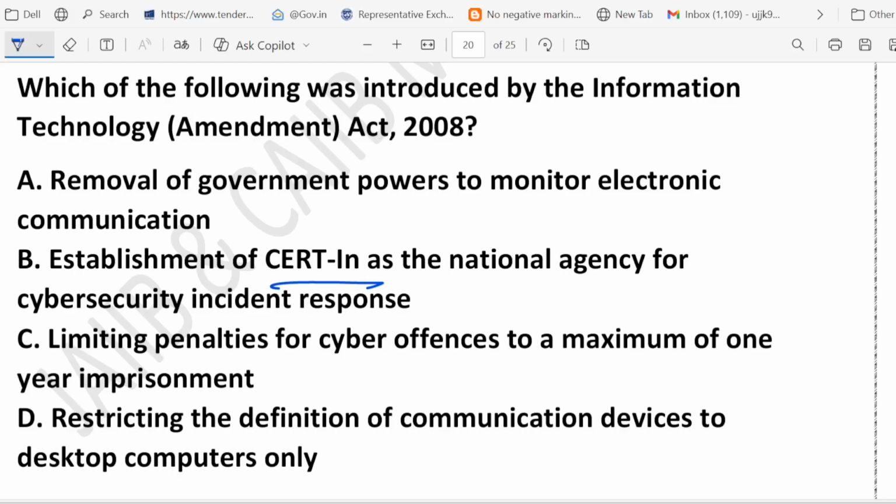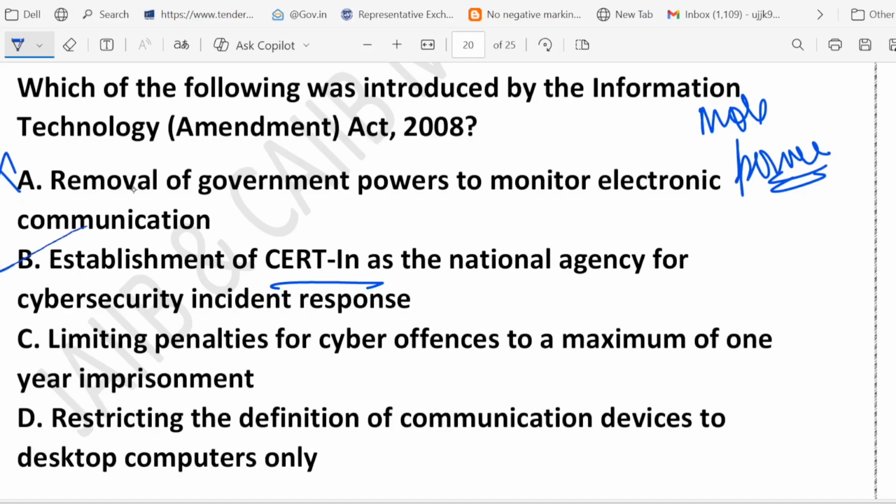If you look at option A, this means the government cannot monitor email, chat or online activity. But the truth is, the amendment gave the government more power. This particular amendment gave the government more power, not less. For national security, the government can encrypt or decrypt the message. Option A is wrong. What about B?